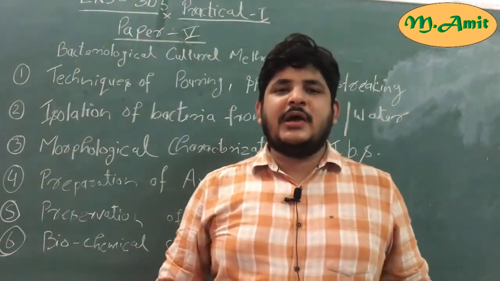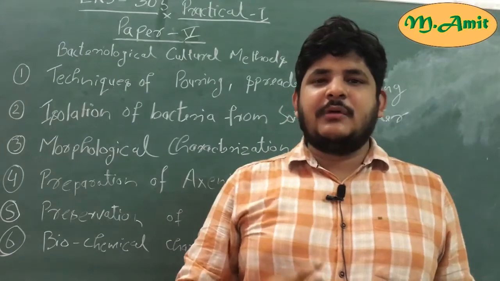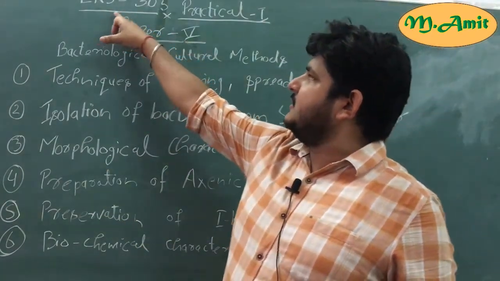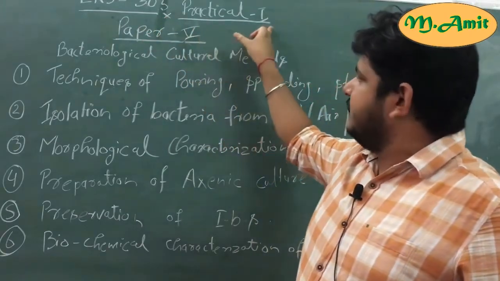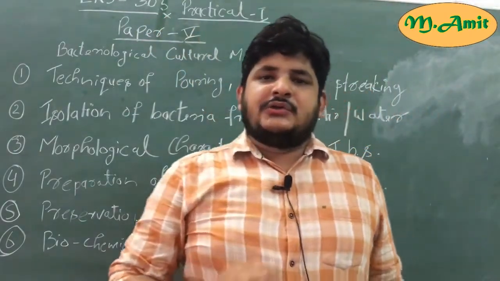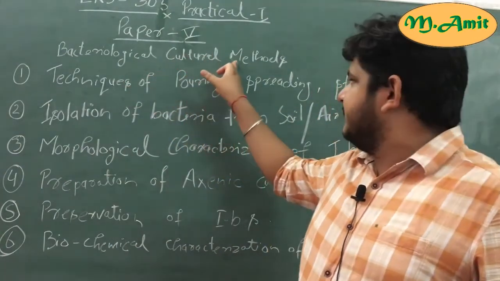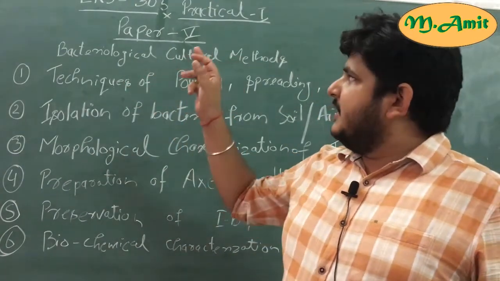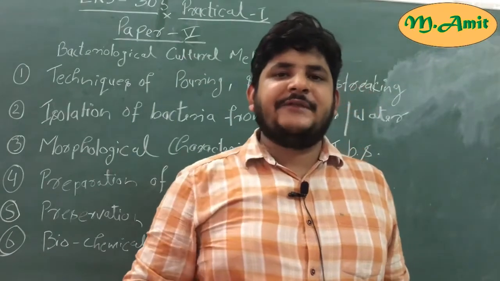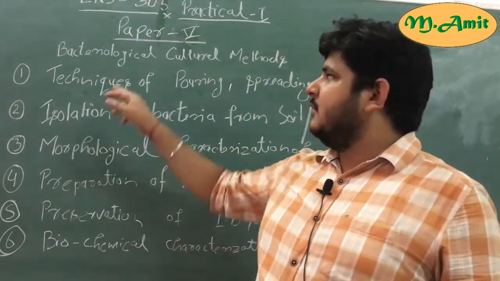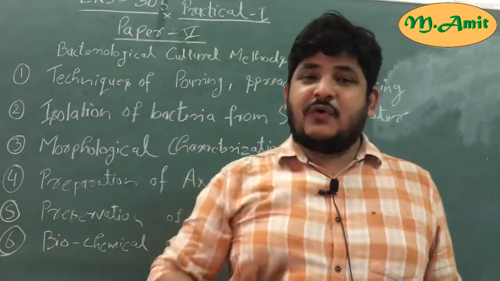As you know, you have 4 theory papers and 2 practical papers. So, this is paper 5th, that is ENS 305 practical 1. Today I will cover the bacteriological culture methods. In ENS 305 you have 5 to 6 different practicals based on bacteriological culture method. What are those practicals?